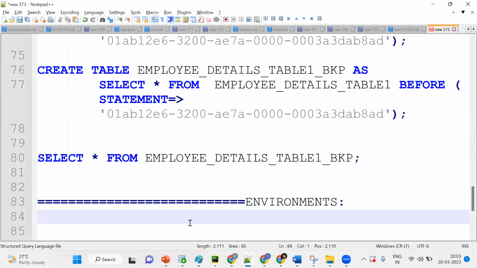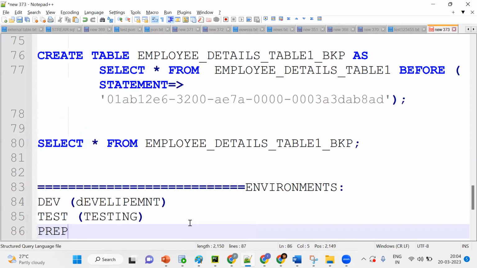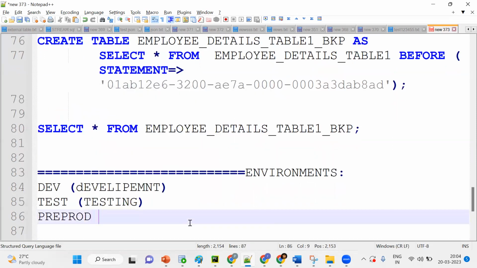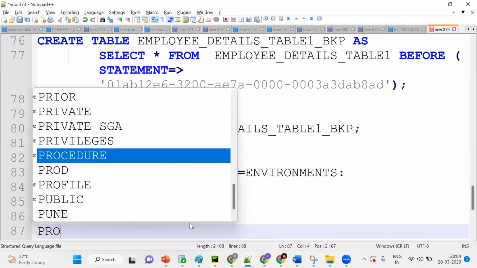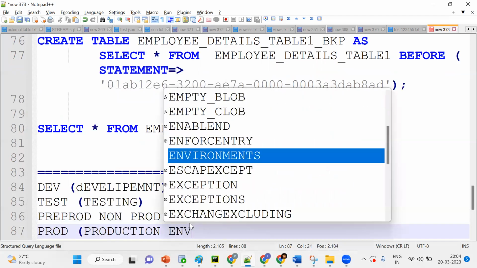For our purpose, first we should say dev, which is important. Then we'll go for prod. Dev is nothing but the development environment. Then test will be there, then testing. Then pre-prod, or you can say non-prod, anything, based on company standards. And the major one is prod, which is nothing but the production environment. So these are important.